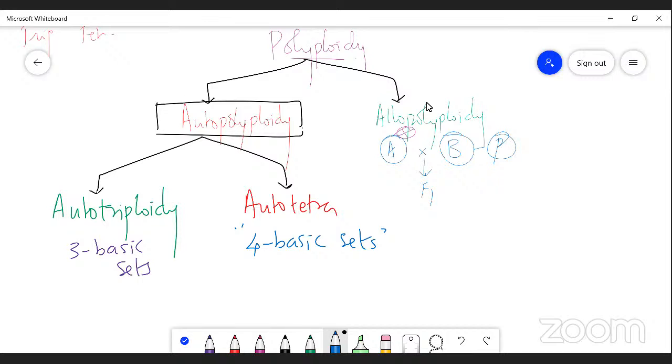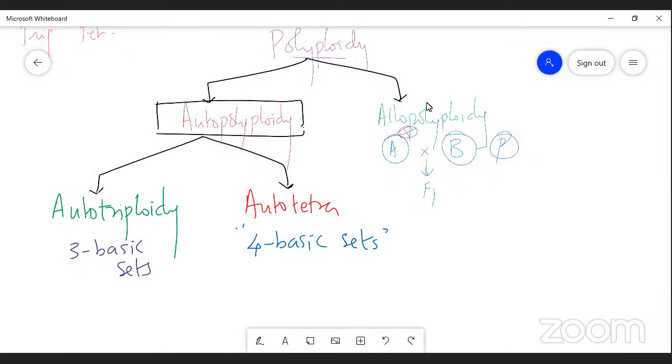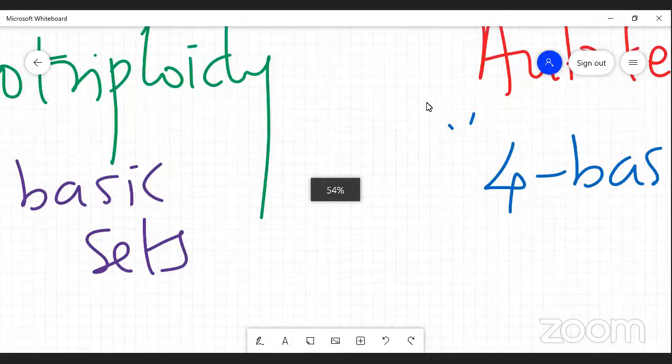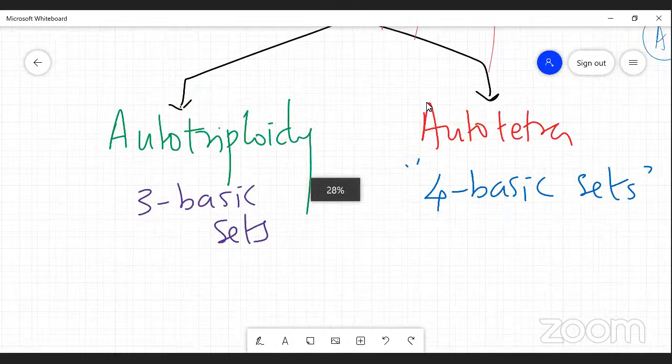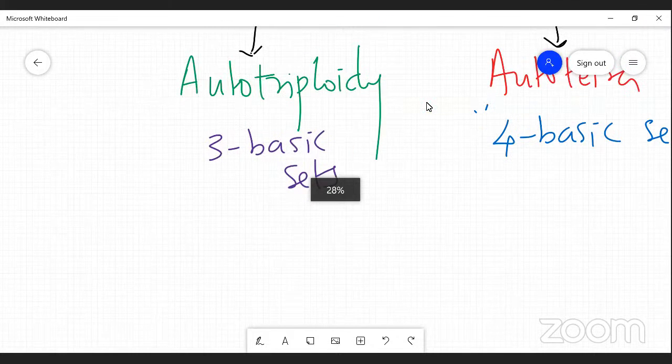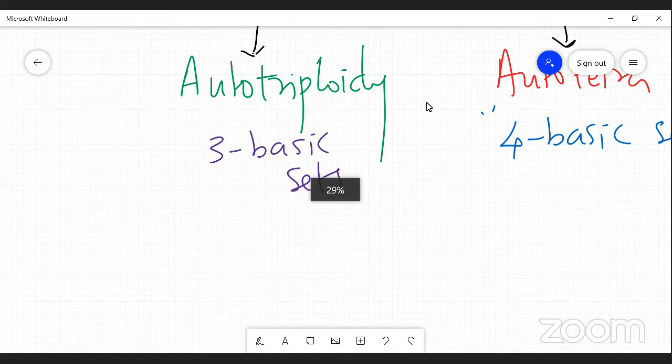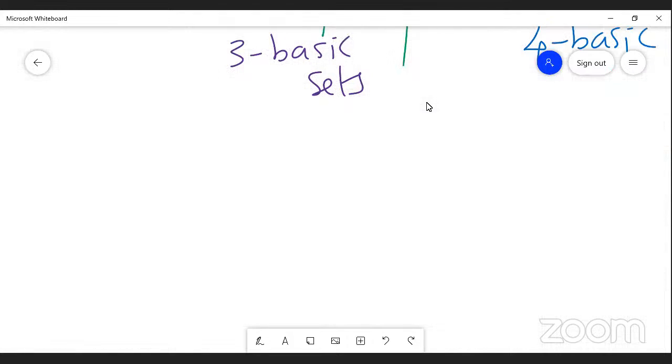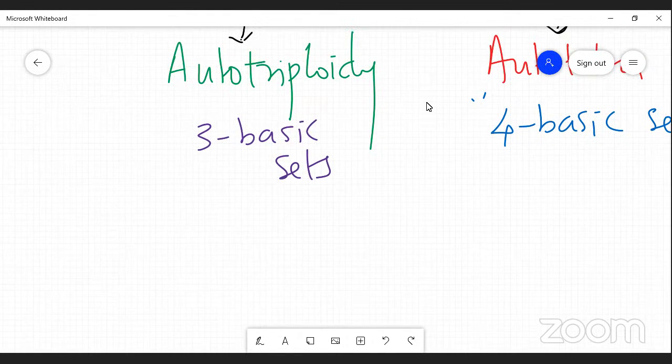That is called autotetraploidy. I'd like to give some examples for autotriploidy. My dear students, please understand, I'm going to deal with autotriploidy first, then we will come back to autotetraploid.